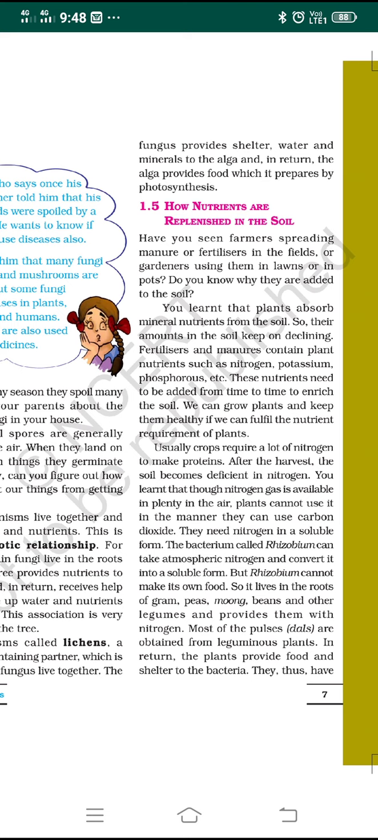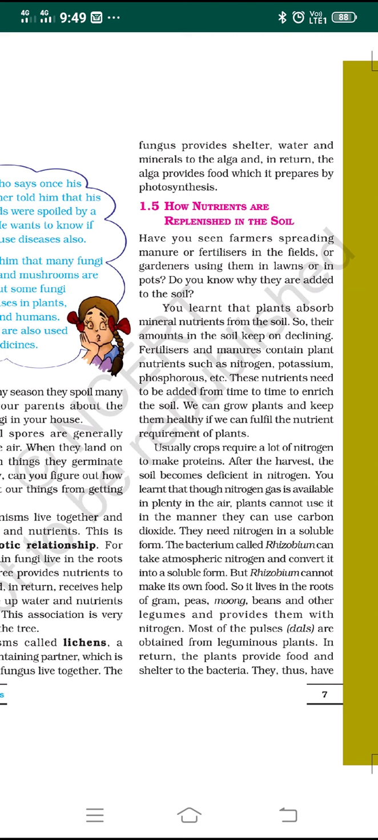The plants cannot absorb the nitrogen from the air directly. It has to be converted into a simpler form, which cannot be done by the plants. So there is a bacterium called rhizobium. It can take the atmospheric nitrogen and convert it into soluble form.